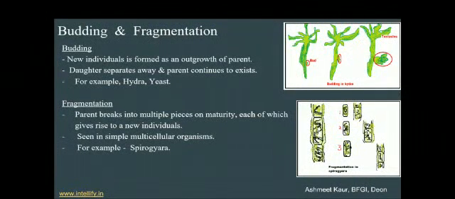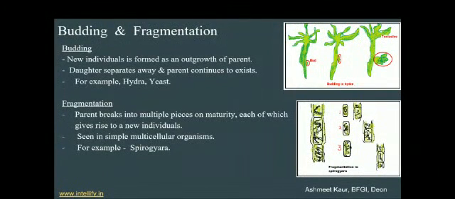Next we will see budding and fragmentation. These are also kinds of asexual reproduction. Starting with budding, in this case a new individual is formed as an outgrowth of the parent, in the body of the parent, as we see in the case of hydra. Here is the picture of hydra. A bud is developed at the side of the hydra, and it develops over time, and at last it forms a new, full hydra. So this is how budding occurs.